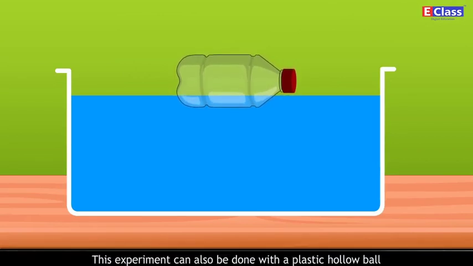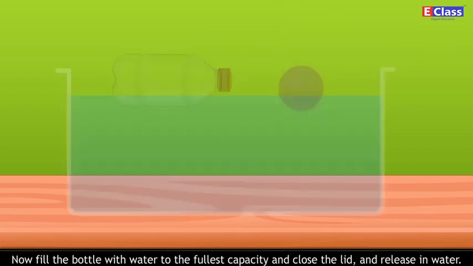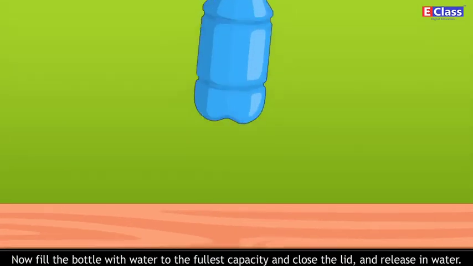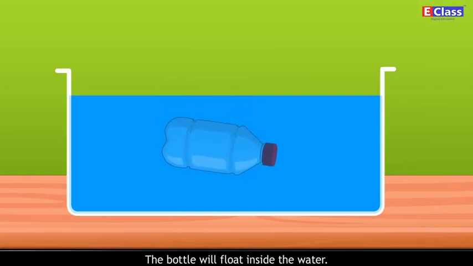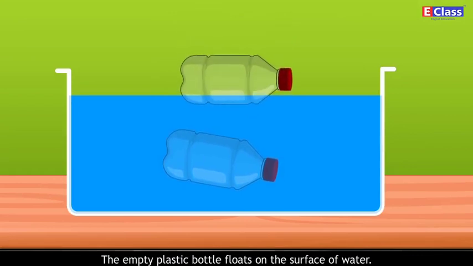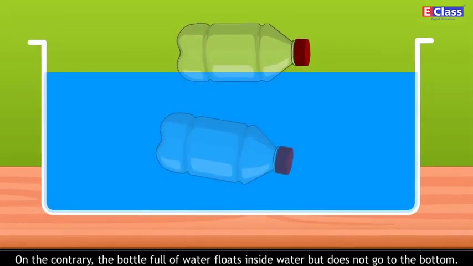This experiment can also be done with a plastic hollow ball. Now, fill the bottle with water to the fullest capacity and close the lid and release it in water. The bottle will float inside the water. Why does this happen? The empty plastic bottle floats on the surface of water. On the contrary, the bottle full of water floats inside water but does not go to the bottom.